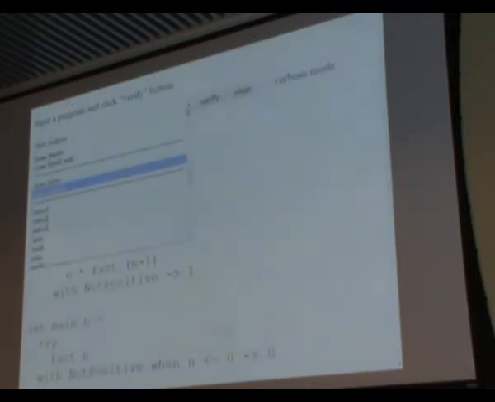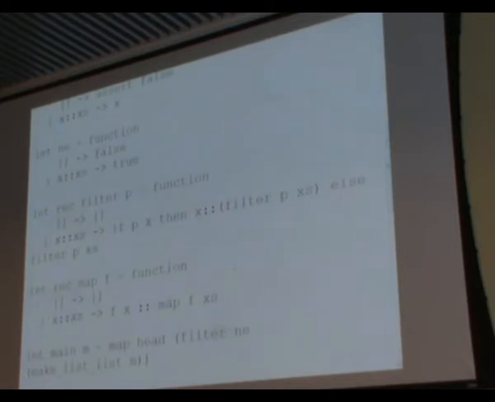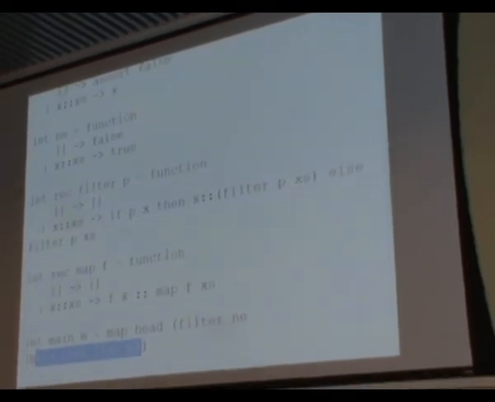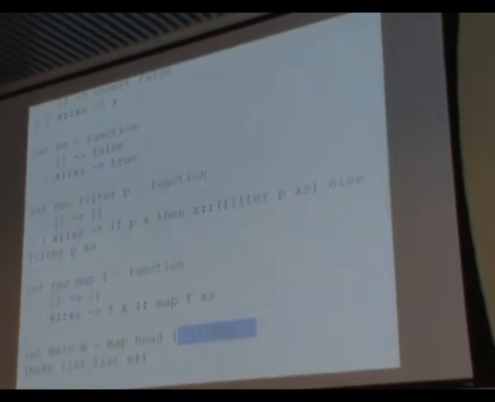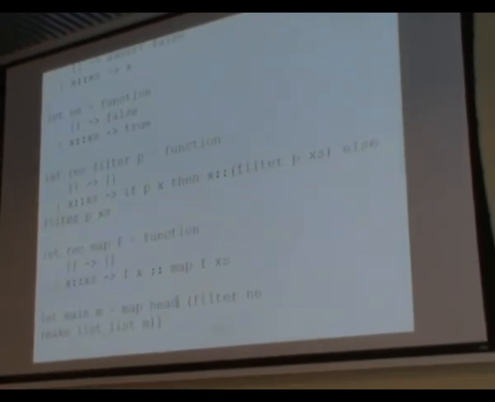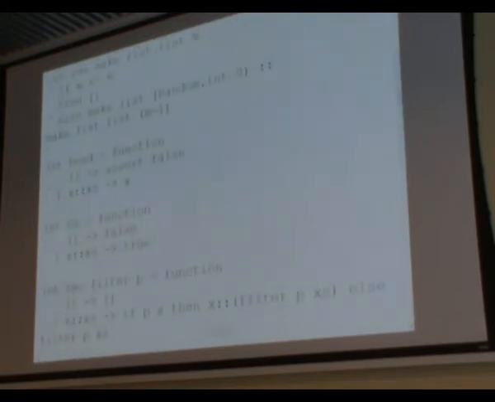And next, I'll show you a program that manipulates lists. This program first makes a list of integers, filters out empty lists, and finally applies the head function to each element. MoCHI checks that this application of head never fails. So let's try.